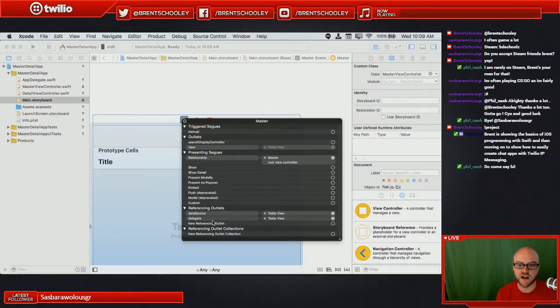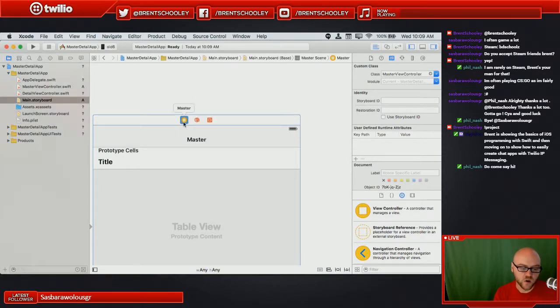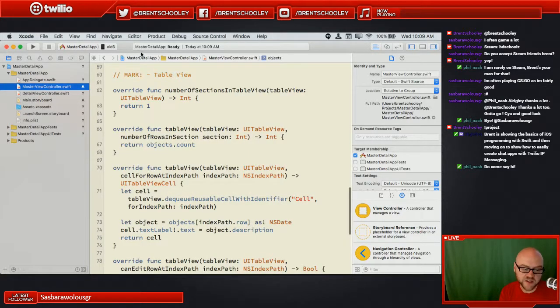And the delegate is going to have a lot of things like, hey, the user just tapped on this cell. What do I do? So what we're basically saying here is that the data source and delegate of this table view are going to live, the code for that is going to live within master view controller. So that's what these methods under this pragma mark that says table view are letting us know. It's letting us know that this is the section that corresponds to the table view. So these are methods that are going to get called at runtime by the delegate and by the data source.